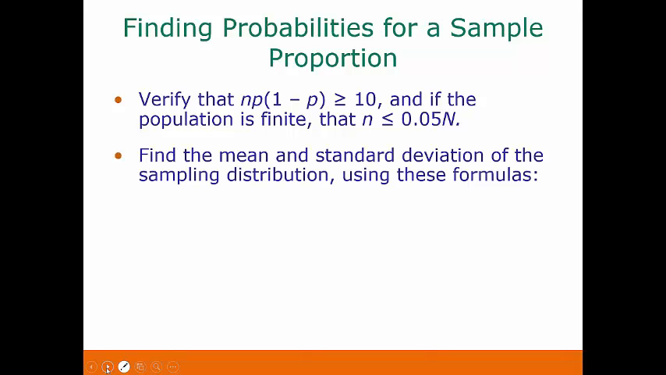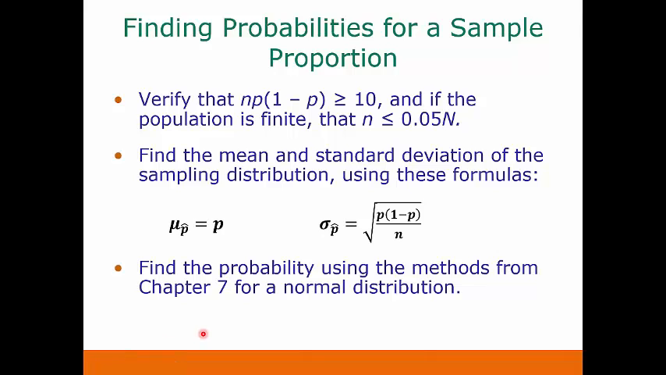If we're going to think of it as a normal distribution, we need the mean and the standard deviation. So we use these two formulas. The mean is just our population proportion. The standard deviation, we use this formula. So now we just have a normal distribution. We know the mean and the standard deviation. So we're going to find the probability using the same methods we did in Chapter 7 for a normal distribution.